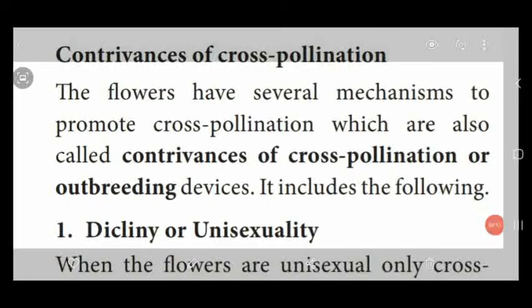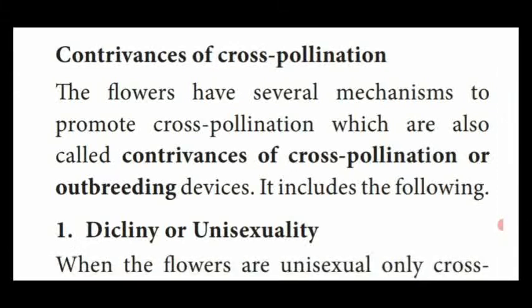Dear students, this is the contrivances of cross-pollination. What is contrivances of cross-pollination? Simply we can say, what are all the mechanisms used by the floral parts, that is androecium and gynoecium, that is, pollen of the androecium and stigma of the gynoecium.